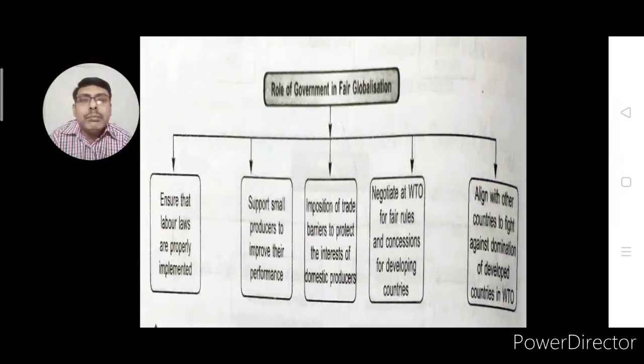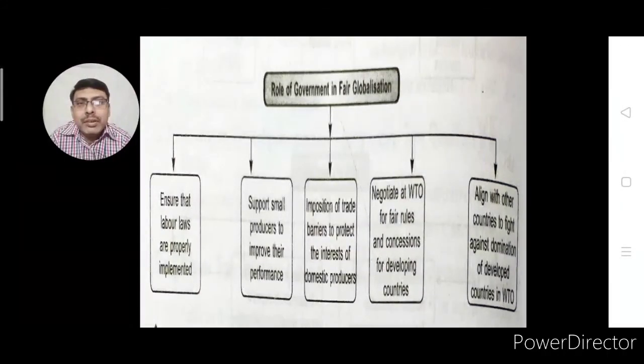Ensure that labor laws are properly implemented. In the competitive world, every company is trying to reduce the cost of production, and in such a condition it is very important that labor must be protected, and government should look after labor laws.